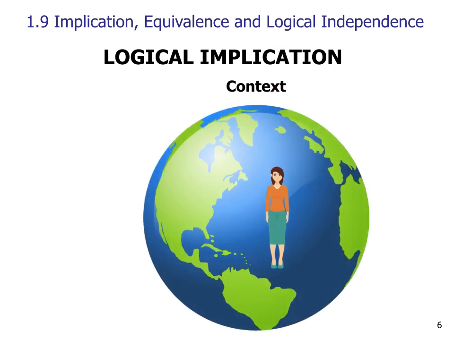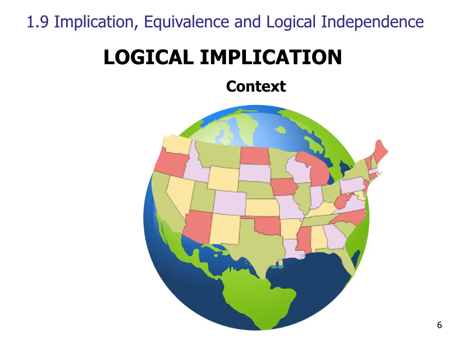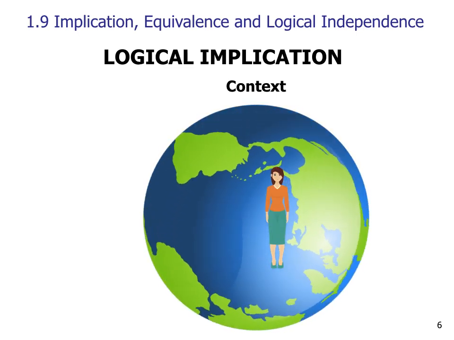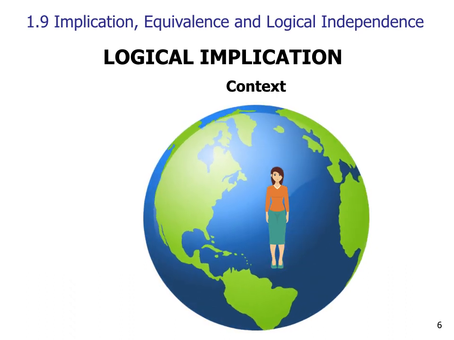However, if Marie were on the Earth, would that imply that she's in the US? Nope. Just because Marie's on the Earth doesn't mean we have any idea where on Earth she is. So be careful in how you work with this.